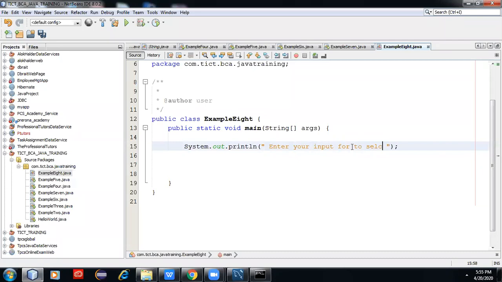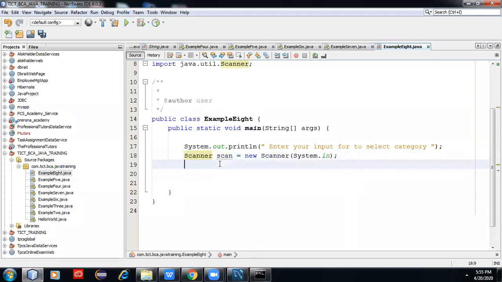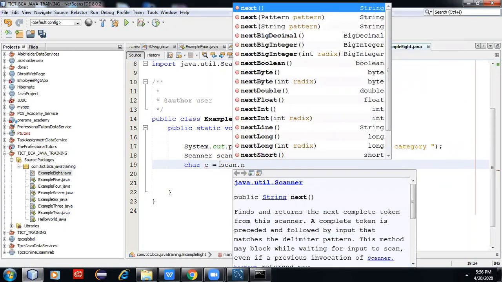Enter your input to select. Let's write the scanner. char c equal to scan dot next. We want to take the character input.